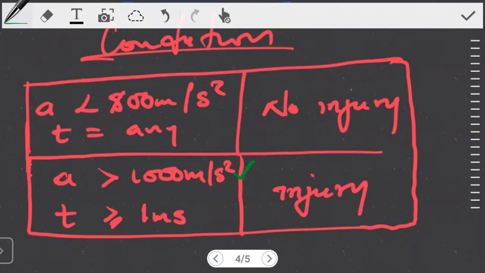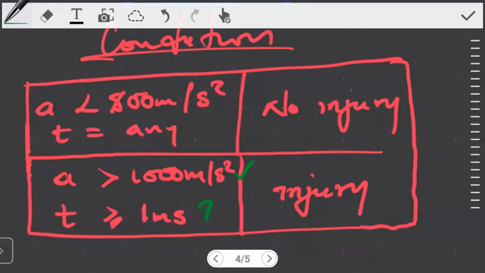But still, we cannot make a conclusion right away that an injury will occur, because for an injury to occur, there are two conditions. The acceleration has to be greater than 1,000, but the time also has to be at least a millisecond. So now we want to see, how about the time? Would the time also be greater than a millisecond, or maybe the time will be less than a millisecond?